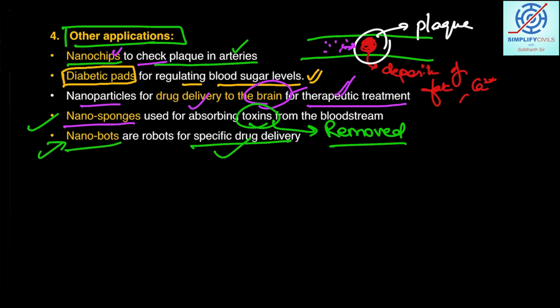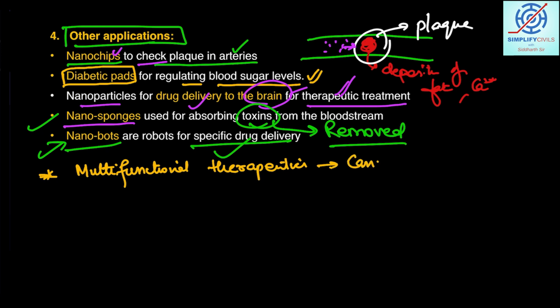Apart from this, there can be multifunctional therapeutic applications. I have given you the example of cancer already, minimizing the risk of attacking the healthy cells. Also, if there are fertility issues or brain issues, I have given you examples. Here also nanotechnology can help us.